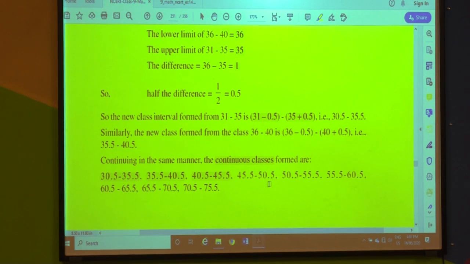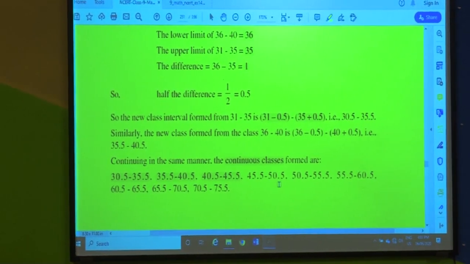What have we done in this case? From the lower limit we subtracted 0.5, and to the upper limit we added 0.5. So my first class interval's upper limit is the lower limit of the second class interval.